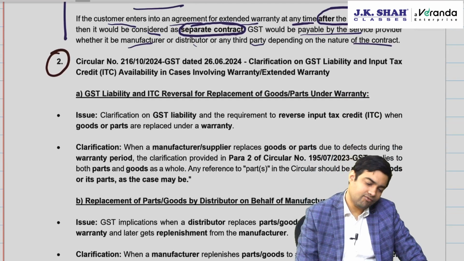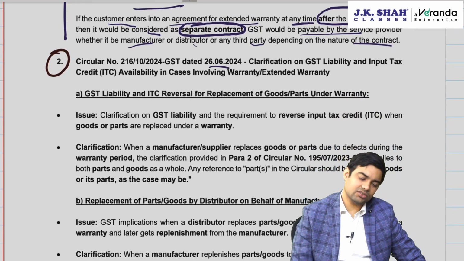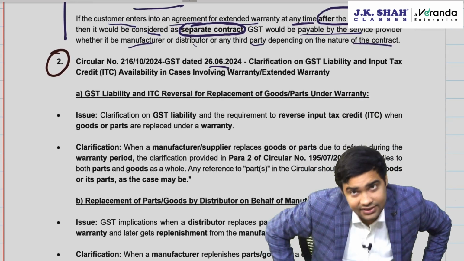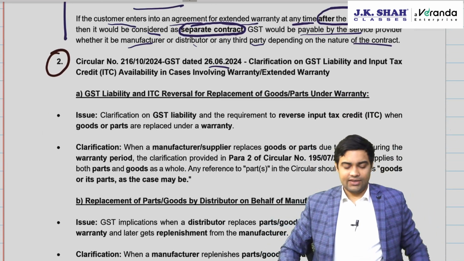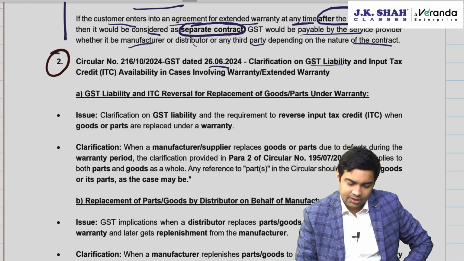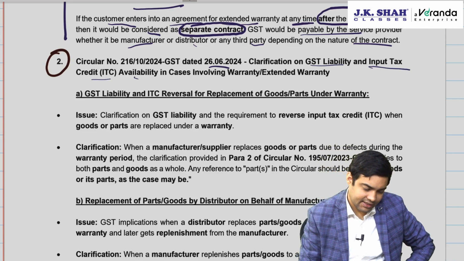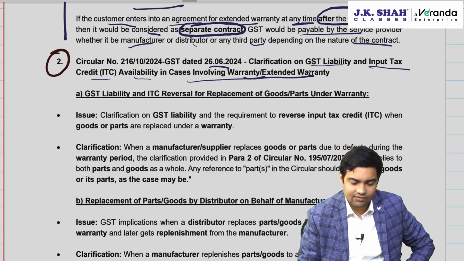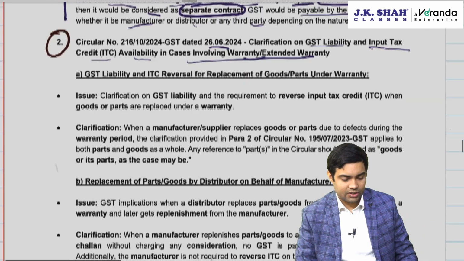Okay. Then further clarification was issued on 26 June. After this only it was added in Jan 25 exams. Clarification on GST liability and input tax credit availability in cases involving warranty or extended warranty.